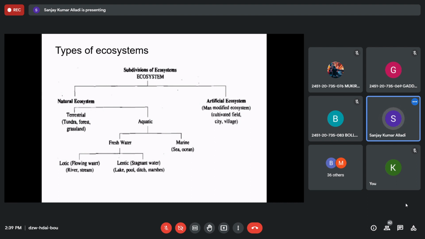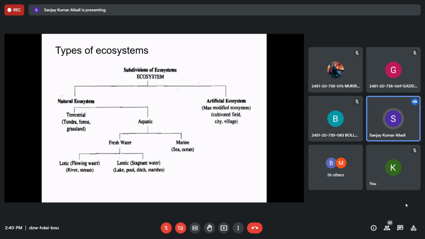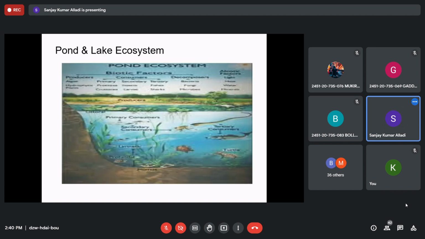And then in our syllabus, we will study a few examples of ecosystems, what are the types of living beings or the structure of an ecosystem. We take aquatic ecosystems only, not terrestrial. First one is the lentic ecosystem, pond and lake ecosystem, stagnant water ecosystem, right?